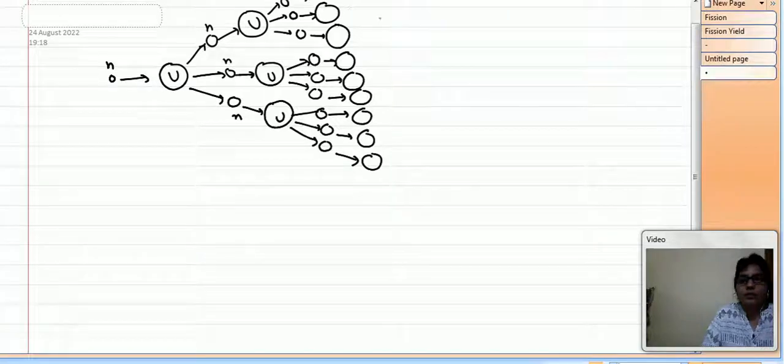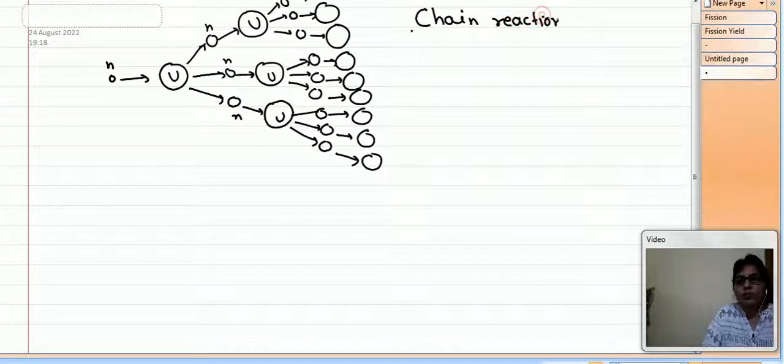And this is known as chain reaction. And in this chain reaction, a large amount of heat is released.